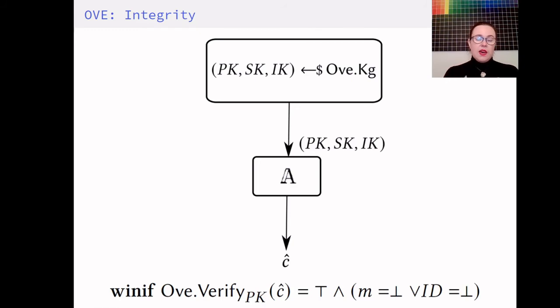So for an OVE to have integrity, it should be difficult for anyone to output a ciphertext which passes the filter but then opens to something nonsensical. So being able to do this means that you will be able to essentially spam the recipient with either a nonsensical message, or you wouldn't be able to pinpoint who sent the message, which is not a desirable quality.